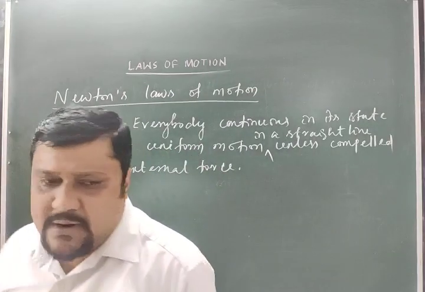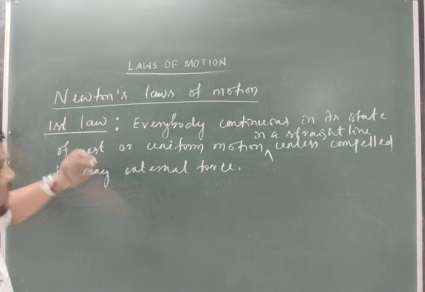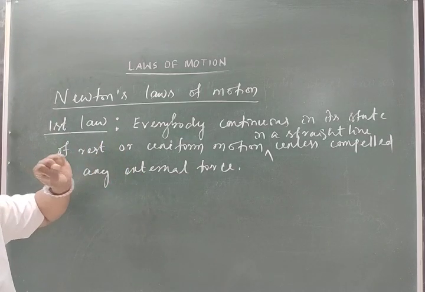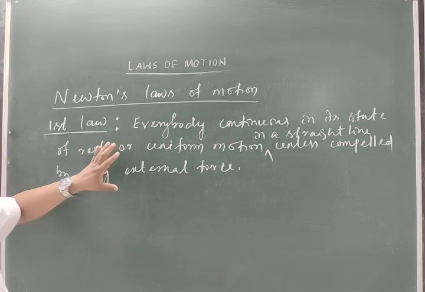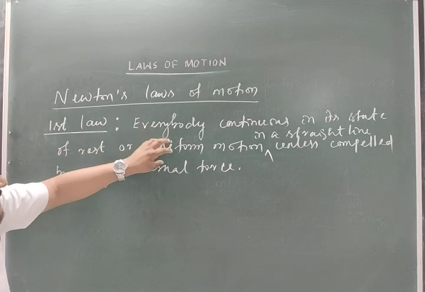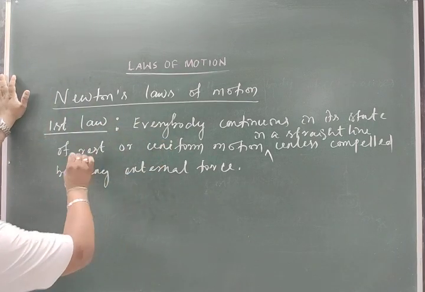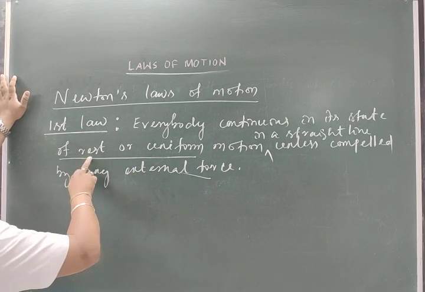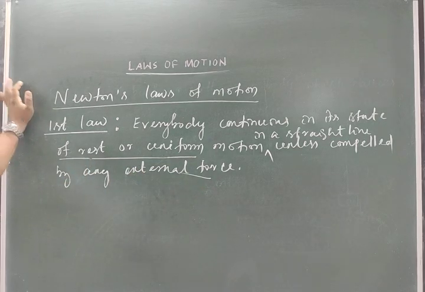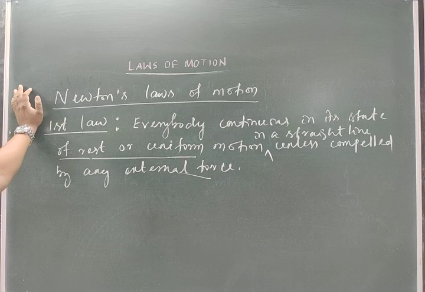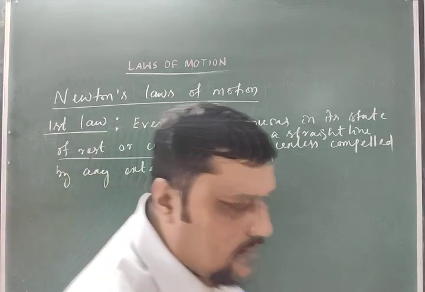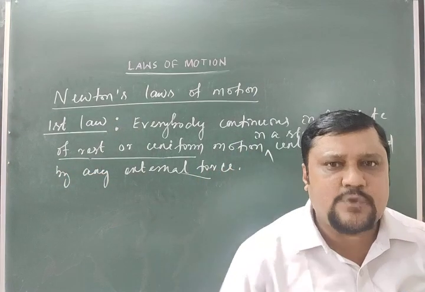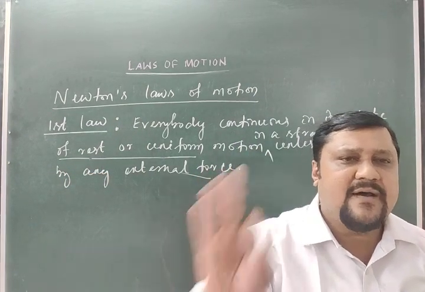Means without applying an external force, it consists of three parameters. If a body is in the state of rest, it will remain in that state of rest. If a book is lying on the table, so long as no external force is applied, the book will lie on the table.